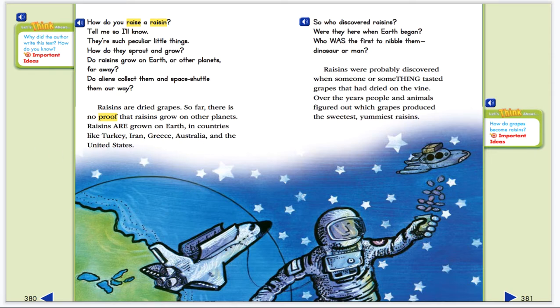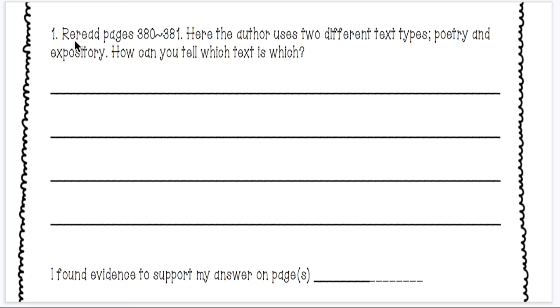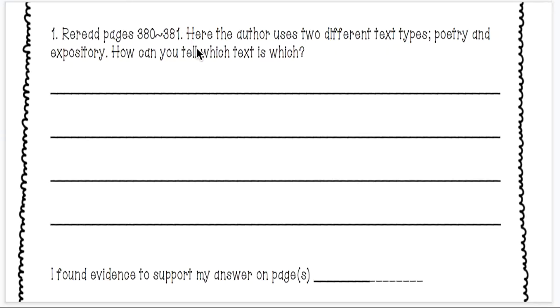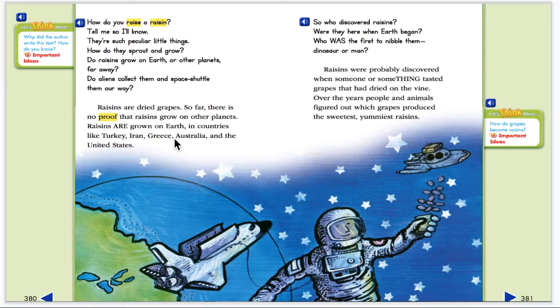Okay, so boys and girls, let's go to the next page, and there is a question. Reread pages 380 to 381. I had already given you that, and we read that. Here, the author uses two different text types, poetry and expository. Remember what expository is? That is informational. How can you tell which text is which? So let's go back and look.